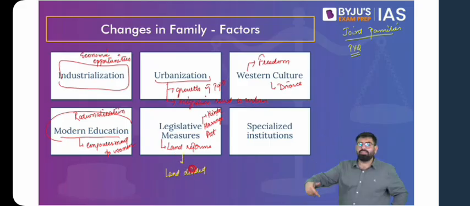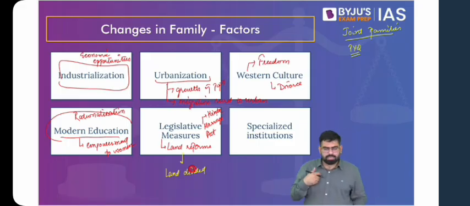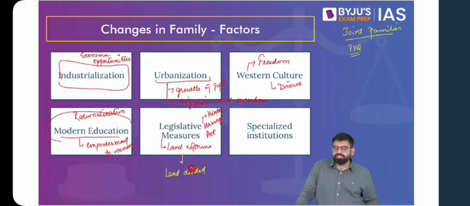Now this division of land generally becomes a factor in changing the size of the family and composition of the family. Because if land is divided, one factor is if you are from a poorer household, one thing that will happen is the land size will become very small. And if the land size becomes very small, you cannot possibly produce enough even for your consumption. Forget about selling it in the market. Forget about surplus. You cannot even produce enough to consume. Then what will you do? You look for better economic opportunities. You might move to an industrial area. You might move to a city looking for better opportunities.